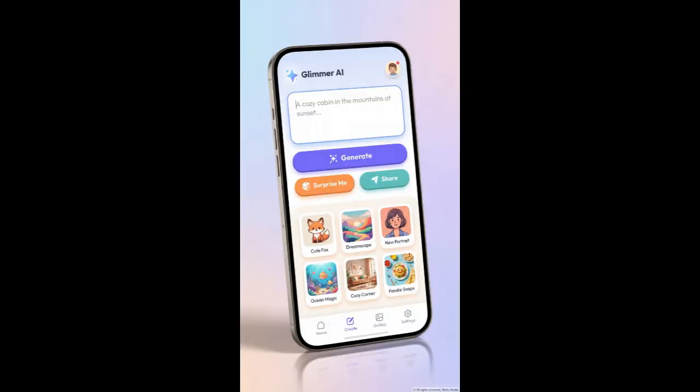Not everyone needs developer tools. This clean smartphone interface represents consumer-focused AI platforms designed for accessibility. A prominent text prompt field invites creativity. Large, friendly buttons offer options to generate, surprise me, or share. Preview thumbnails show appealing, simple outputs. This design philosophy prioritizes ease of use, making AI accessible to beginners without technical backgrounds. The barrier to entry has never been lower.